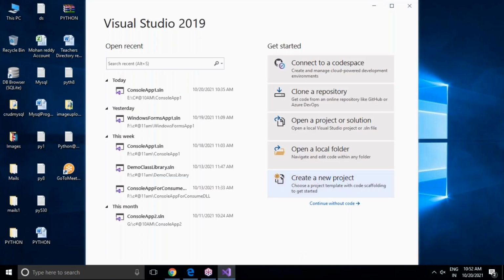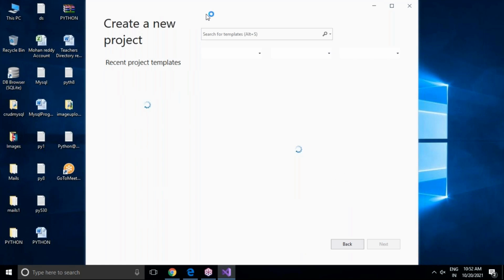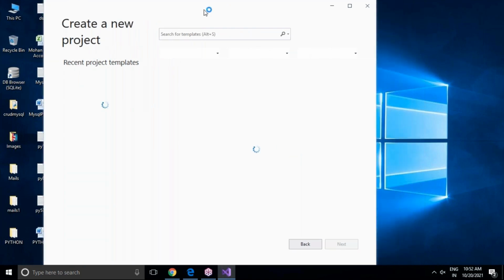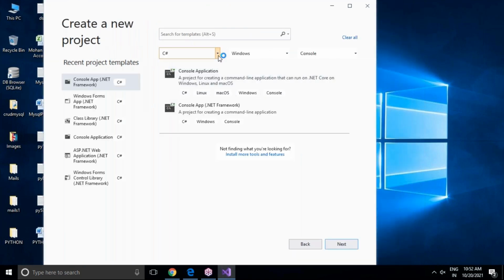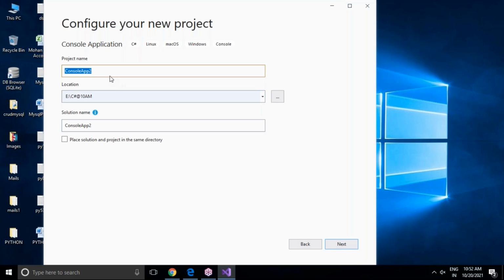Now create a new project, a new project template. My options are very clear here: C# is the programming language, Windows is the platform, and the project type is console application. This one we already discussed. Now I'm selecting the console application which runs on the .NET Core platform. Click on next.